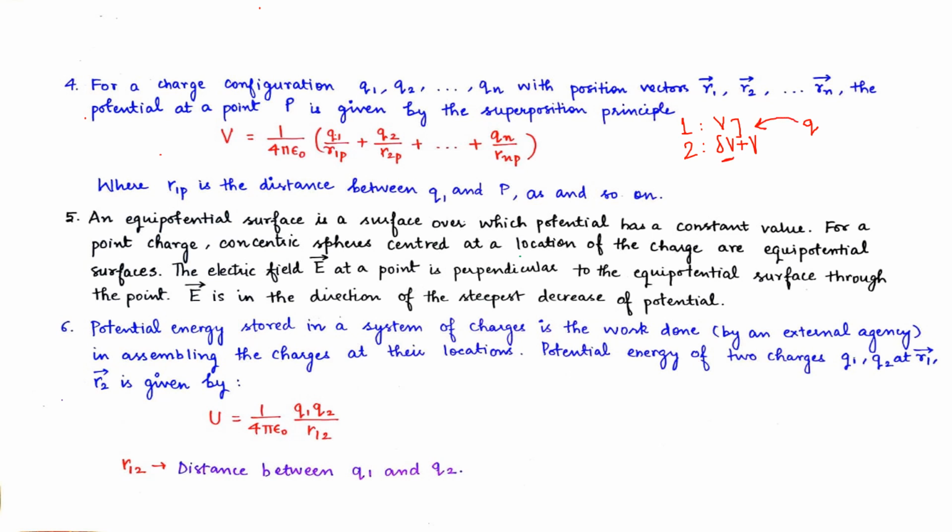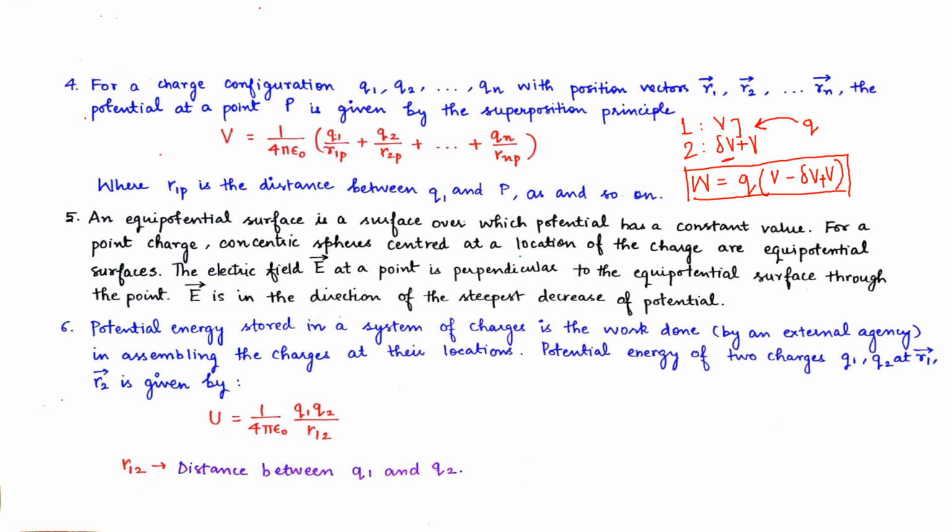We need to do some work. That amount of work done will be written as W equals Q into V minus (V plus del V), that is, Q times minus del V. That is the amount of work done given in a simple statement.